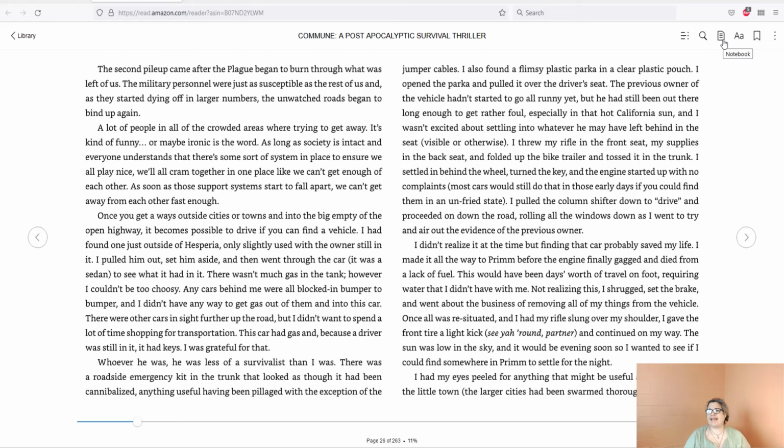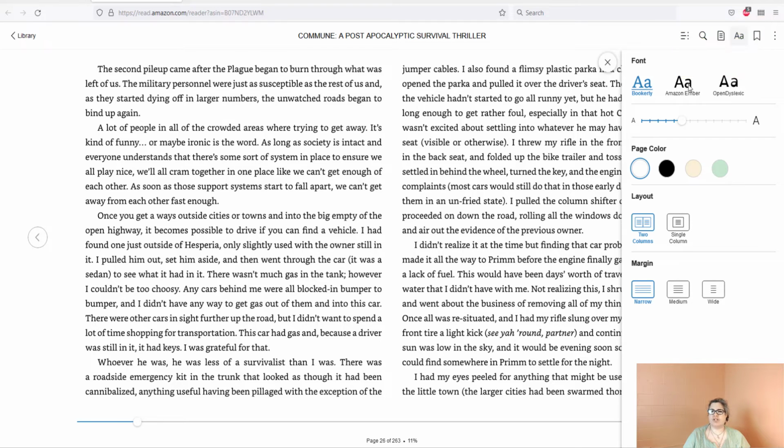Okay, and I can look at the notebook, and importantly here too, I can actually change some of the reading settings. So for example, let's say I maybe don't want to wear my glasses or whatever, and I want the font size bigger or smaller. I want to change different things. I can click on the little double A's.